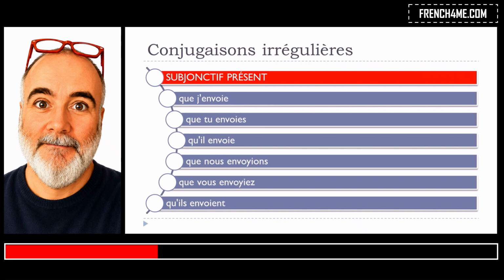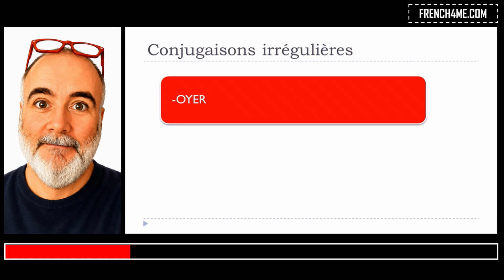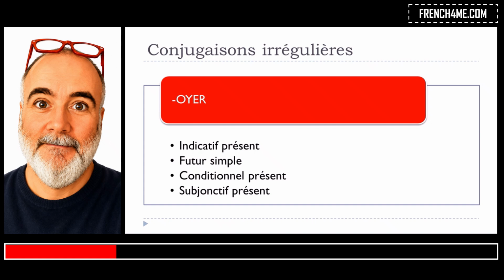Okay, and then you can see that here, and here it's a bit different. That's what it should be normally if we would respect the rule for the verbs of the first group. So remember, when we're talking about the verbs ending with oyer, then the following tenses will be affected and modified: indicatif présent, futur simple, conditionnel présent, and then subjonctif présent.